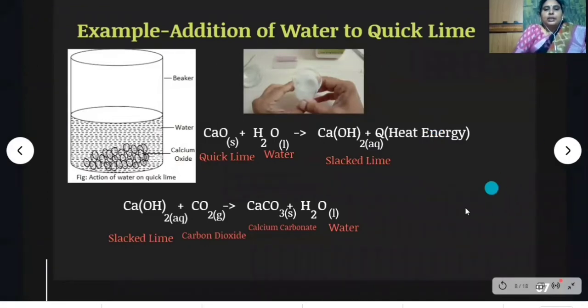The product which is formed in the above reaction is used as whitewash. When we apply whitewash on the walls, after some time, what do you observe? A white shiny product is formed on the walls. So when slaked lime reacts with carbon dioxide, it produces calcium carbonate and water. These are examples of chemical combination reaction.